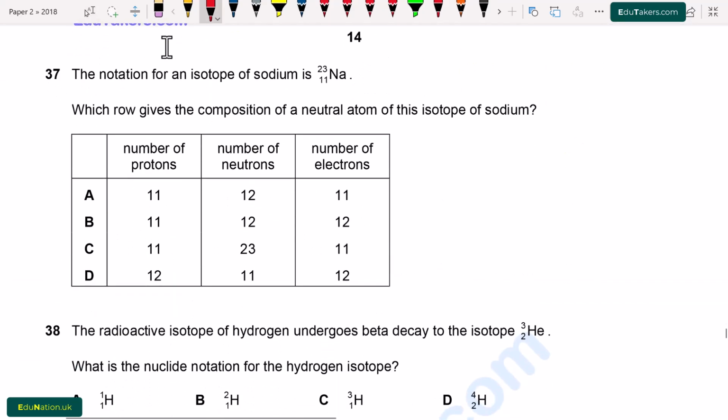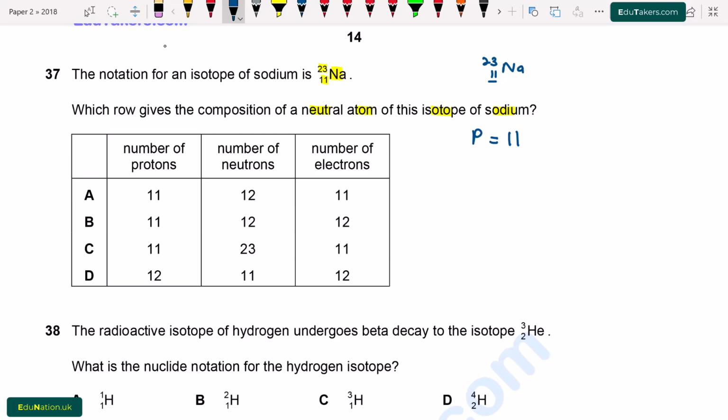Question number 37. The notation for an isotope of sodium is Na with atomic number 11 and mass number 23. Which row gives the composition of a neutral atom of this isotope of sodium? So first of all, here is sodium 23 and 11. The atomic number is 11 and the number of protons is basically equal to atomic number, which is also equal to 11. Next we have to calculate the number of neutrons.